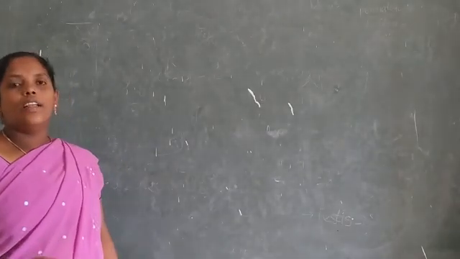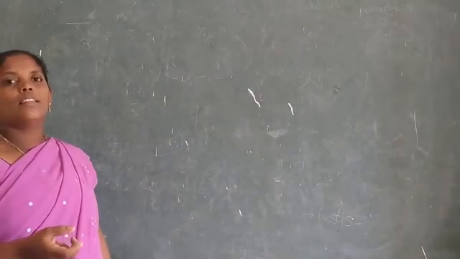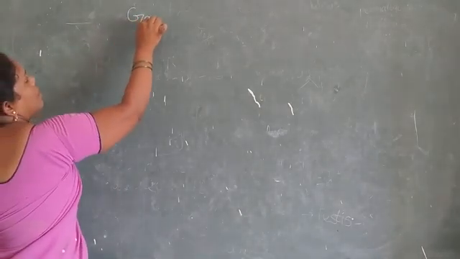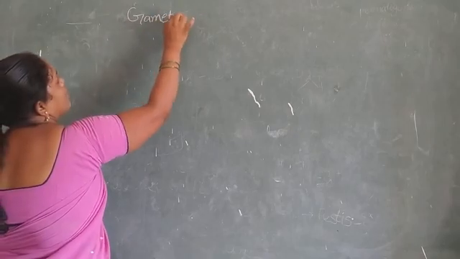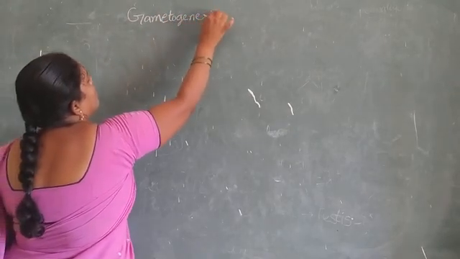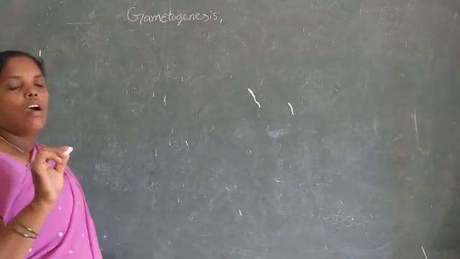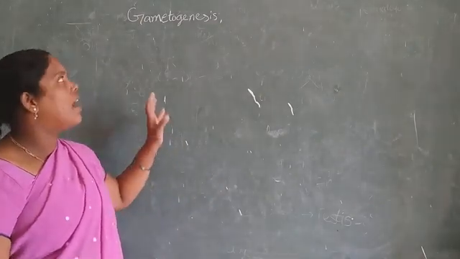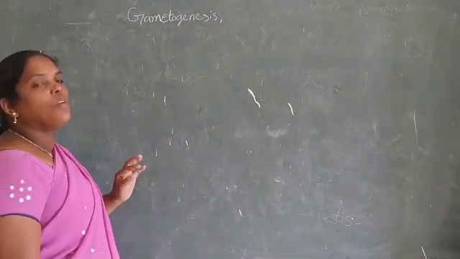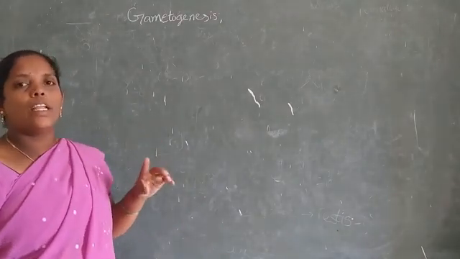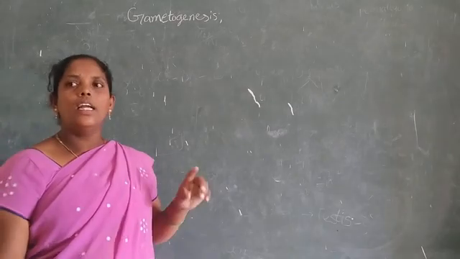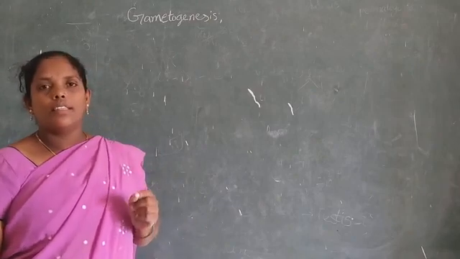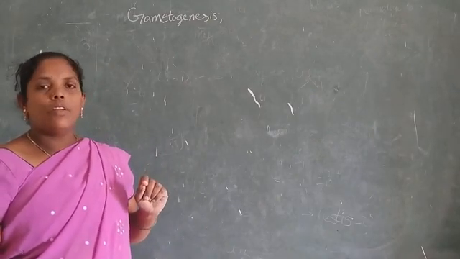Okay, once again, how many topics are discussed in this class? The first topic is gametogenesis. Gametogenesis is the process in the sexual organs of the male and female reproductive system. In the male reproduction it is called spermatogenesis, and in the female reproduction it is called oogenesis. First we are discussing the topic of spermatogenesis.